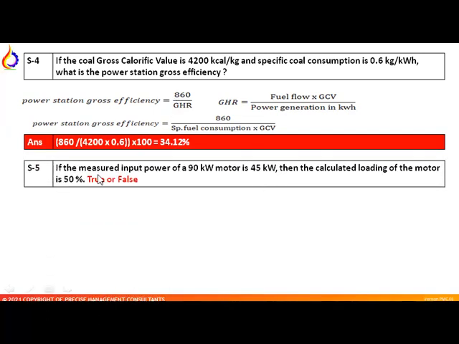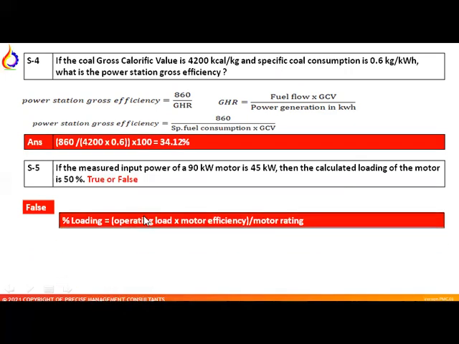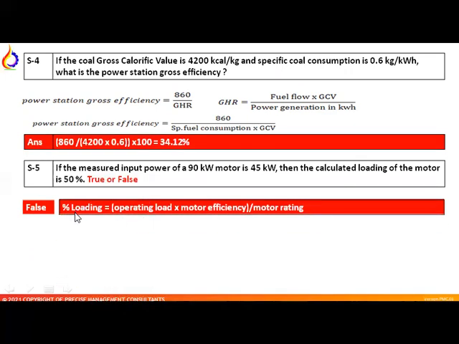Question number 5. If the measured input power of the 90 kilowatt motor is 45, then the calculated loading of the motor is 50%. True or false? Answer is false, because we can see the percentage loading formula here: operating load into motor efficiency divided by motor rating.